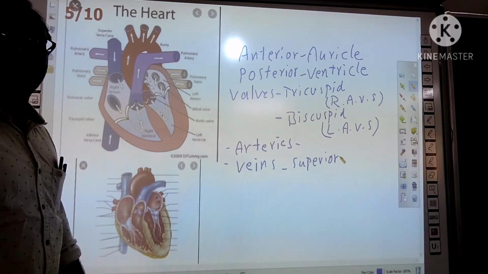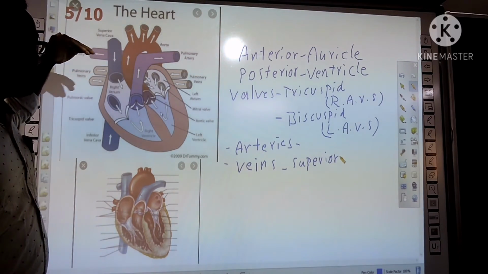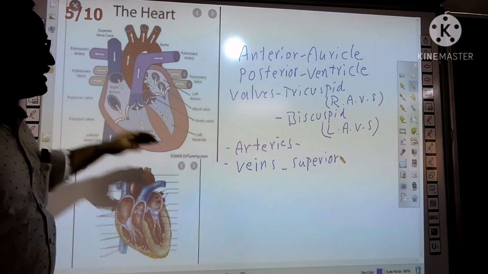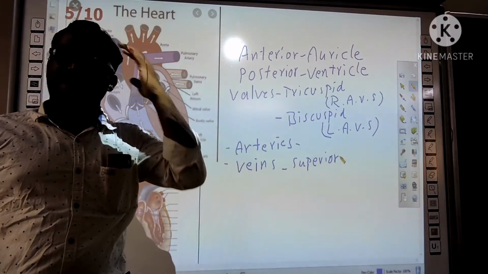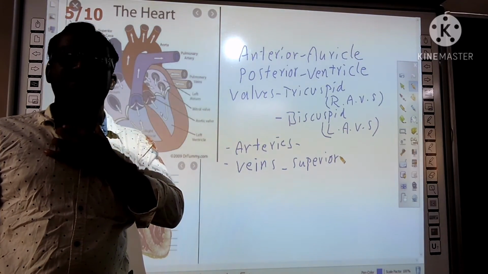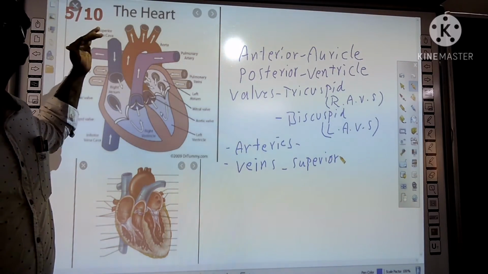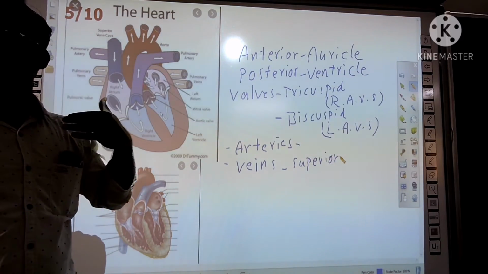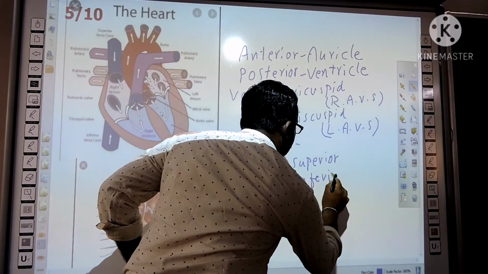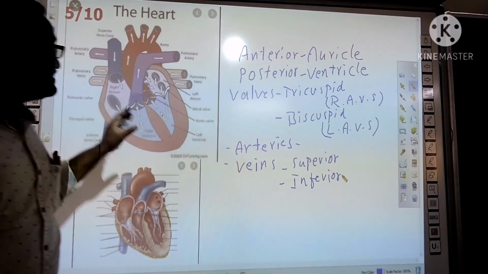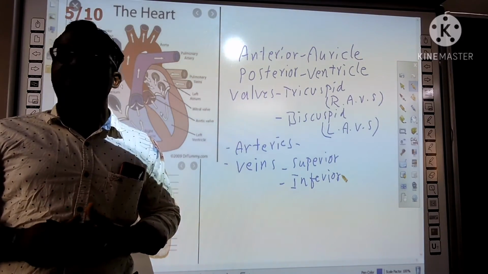Superior veins carry the blood from the anterior part of the body. That means the head and neck. Understand? So the superior veins carry the blood from anterior parts, head and neck. And the second one is inferior. So inferior veins carry the blood from posterior body parts. That means below the neck.